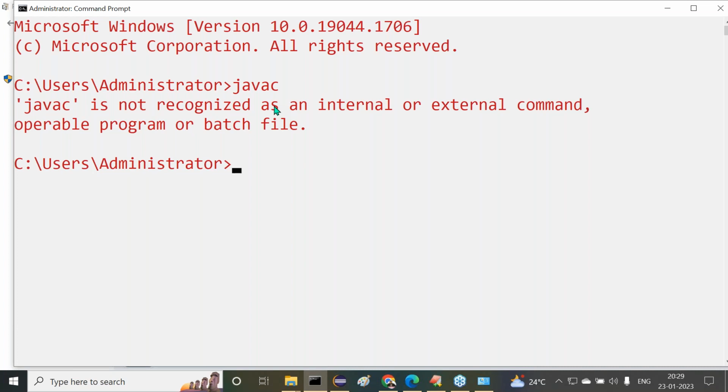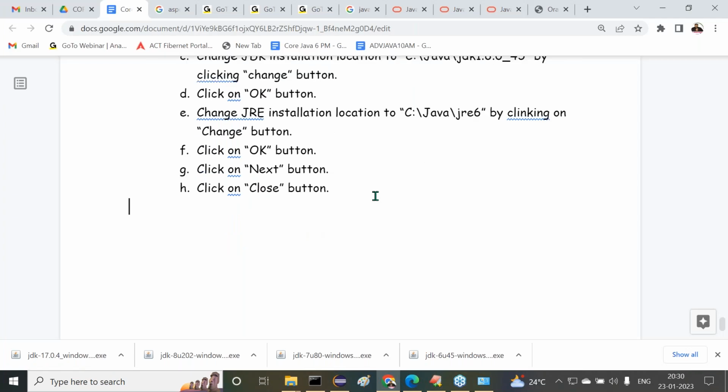We have to provide some setups. Think of it: command prompt means the operating system. We installed Java software in my system, but the operating system doesn't know what javac is or where javac is available. So we have to tell the operating system where javac is available. To give that location information of javac, we have to set the path environment variable. All of you have to carefully understand this point now.